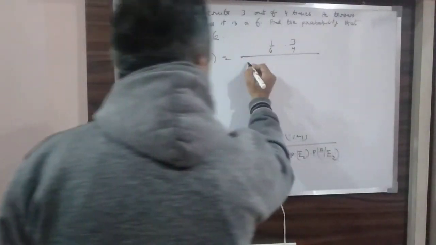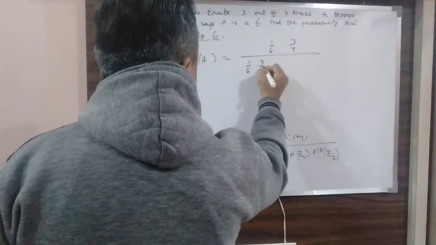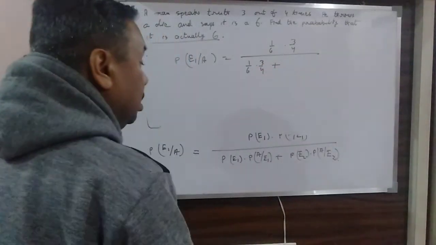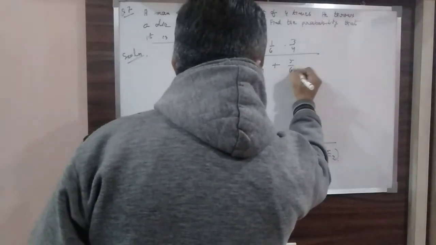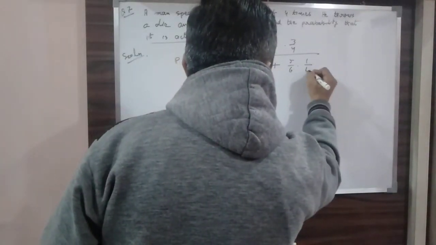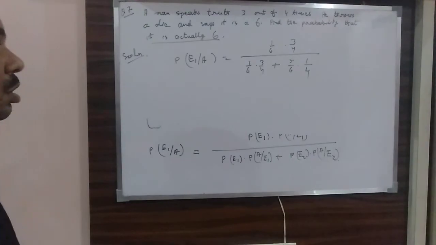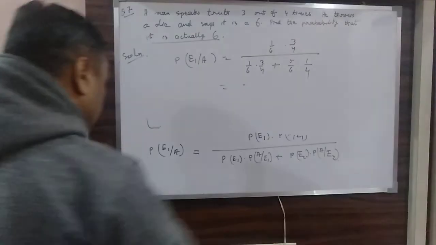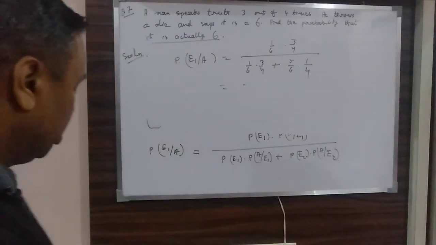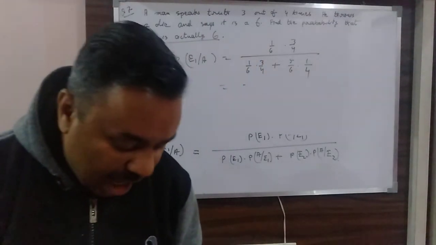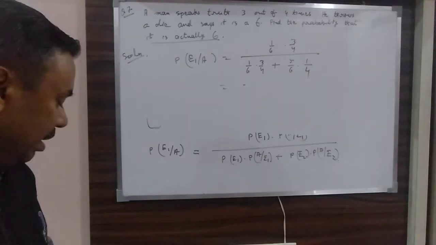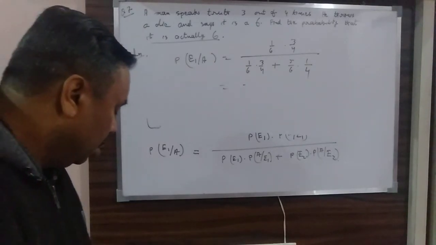This is 1 by 6 into 3 by 4, plus E2, that is 6 not occurring, 5 by 6 multiplied by telling a lie, 1 by 4. The rest is only calculation work that you can do yourself. So these are some of the conditions that you have to do.